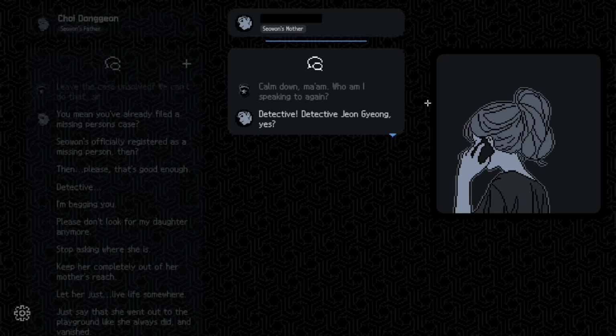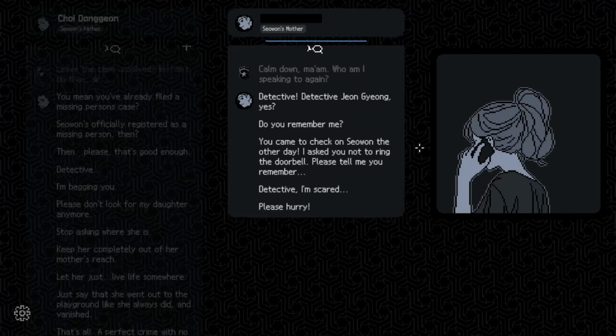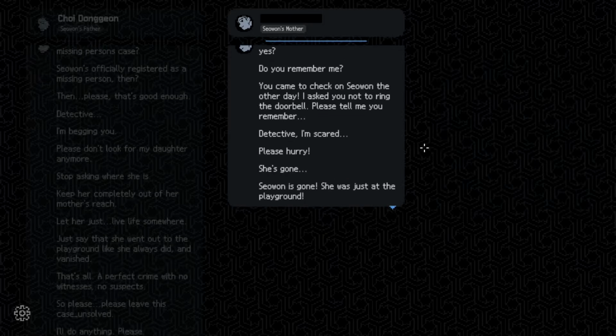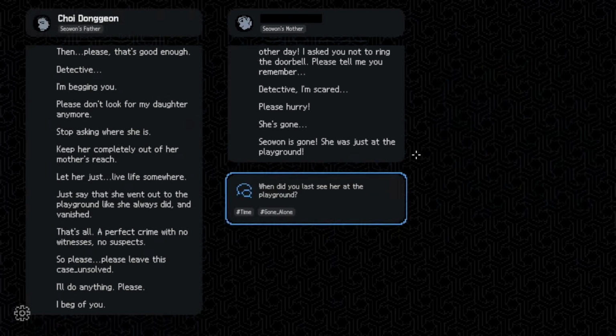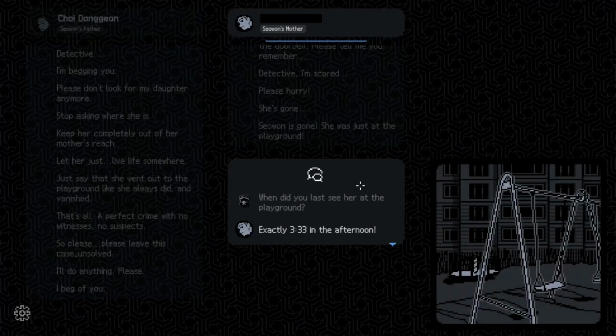Reaching the end of the game with every dialogue fragment expanded triggers a final question, asking whether the player now understands why Seowon remains missing to that day, and how many additional keys the player has collected up to that point determines which of the game's two endings play out. The standard ending closes the case roughly as it was always framed. Jeon, the detective, finally accepting the buried truth of what had happened 12 years earlier.